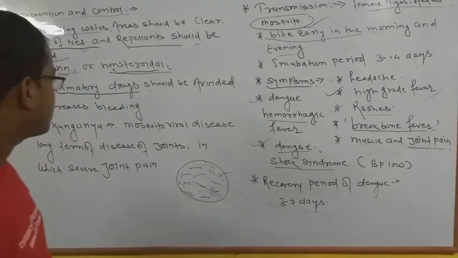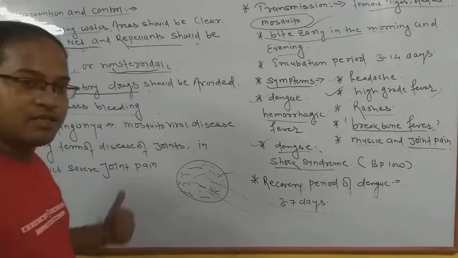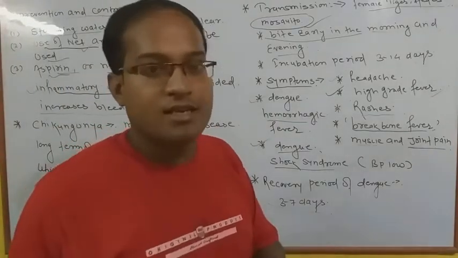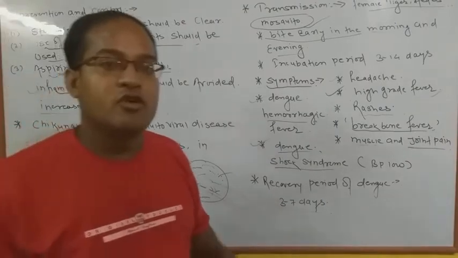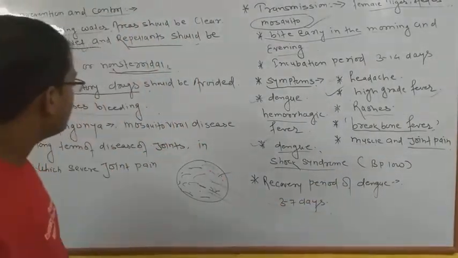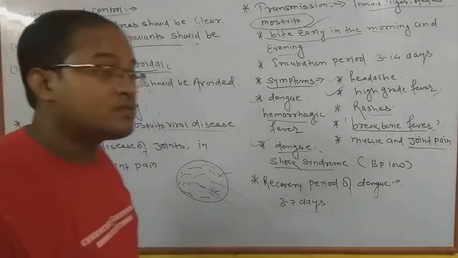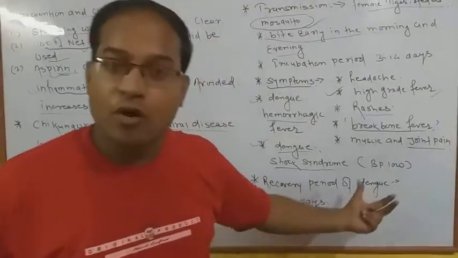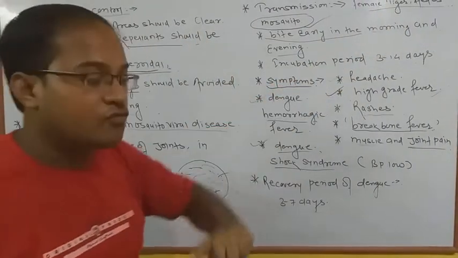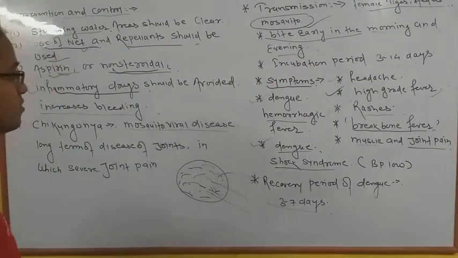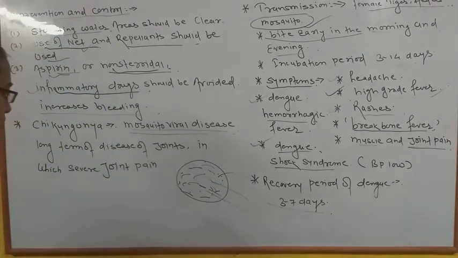Next we are going to discuss chikungunya. Okay, this is the most important. We will discuss later in a detailed part, but after completing it we have to take a look at chikungunya. Chikungunya is also a mosquito viral disease. Okay, dengue is a mosquito borne disease which is generally spread by the tiger Aedes mosquito, female tiger Aedes mosquito, and chikungunya is also spread by a mosquito viral disease and is a long term disease.